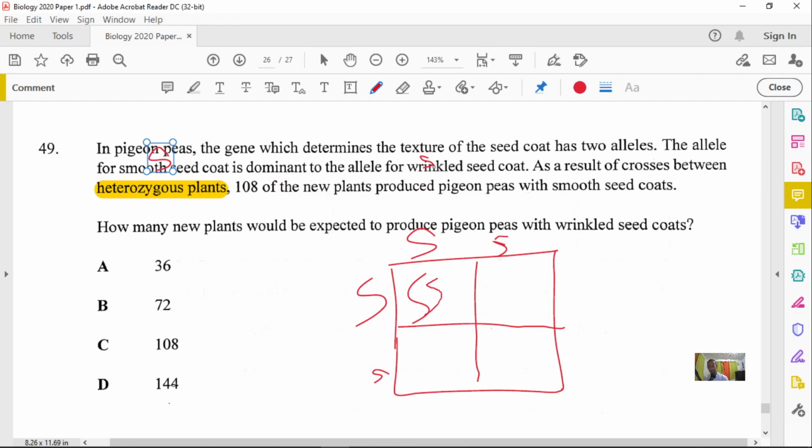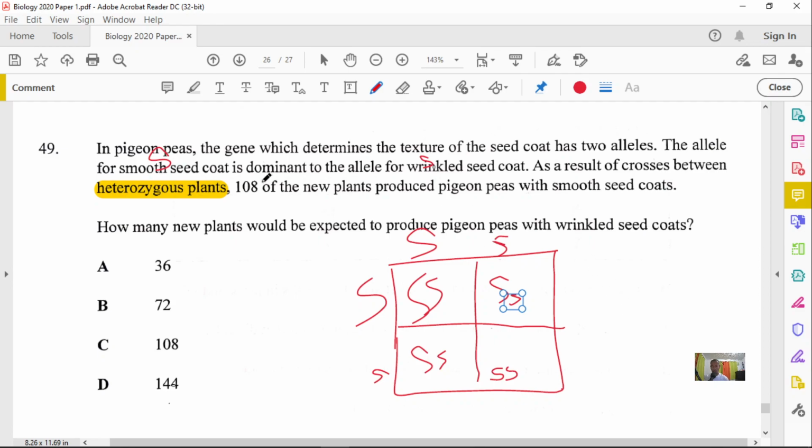So you have 2 big S's, a big and a small, a big and a small, and then 2 small s's. Hopefully you could see that carefully. Let me erase that a little better. So we have a small s right there, and here we have 2 small s's. What I want you to understand is that it's a 3-to-1 ratio.